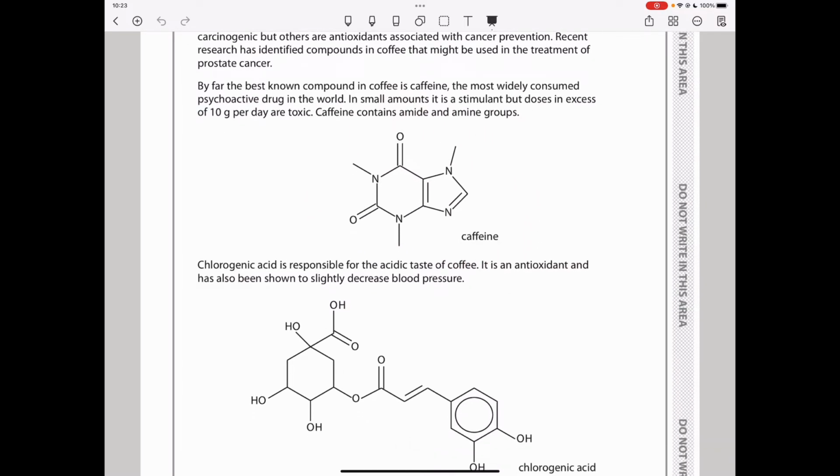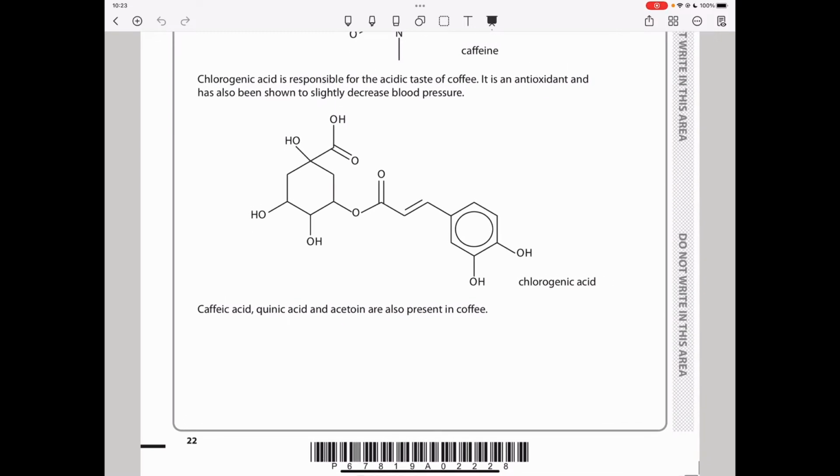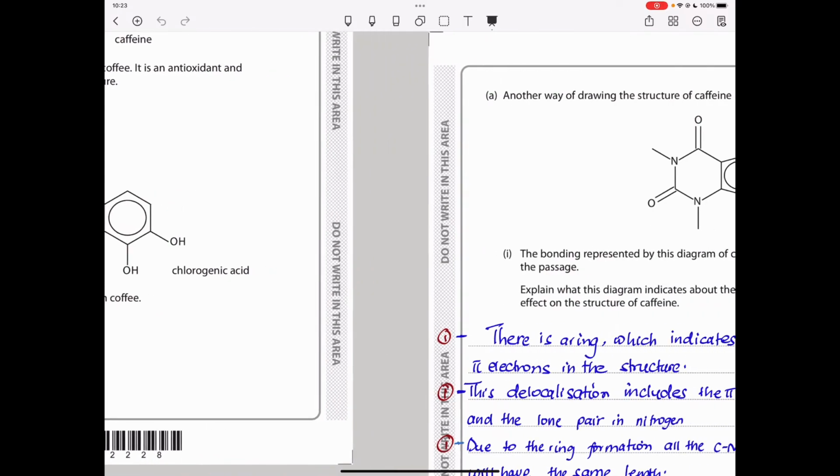Then going down, they say, chlorogenic acid is responsible for the acidic taste of coffee. It is an antioxidant and has also been shown to slightly decrease blood pressure. So again, here we have the structure of chlorogenic acid. Then they continue to say caffeic acid, quinic acid, and acetoin are also present in coffee. So let's continue to the next page.